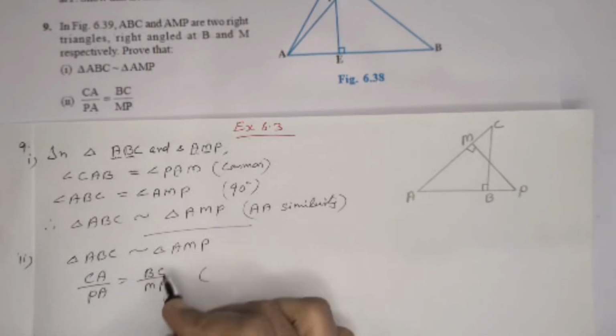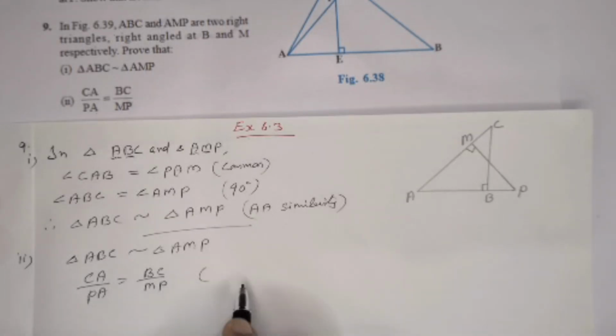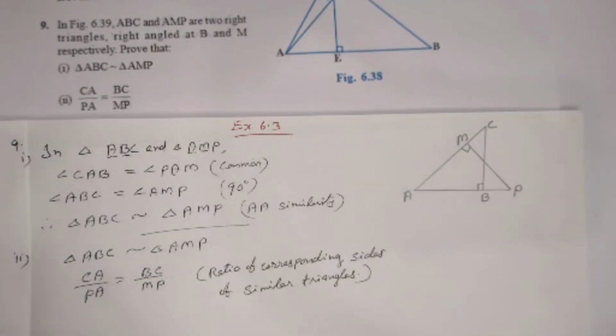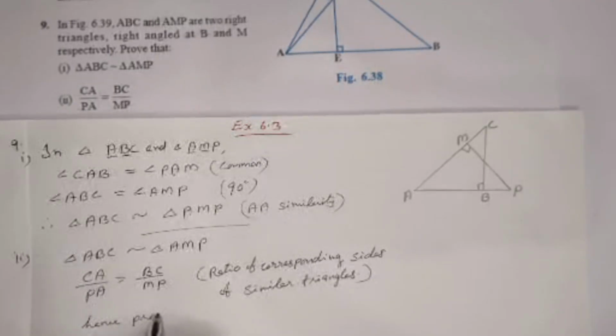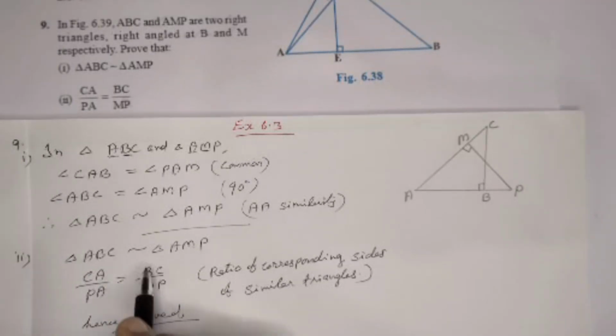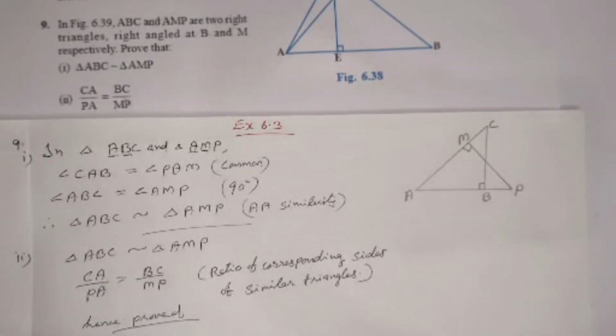The reason is the ratio of the corresponding sides of similar triangles, hence proved. This ratio from the similarity we can write.